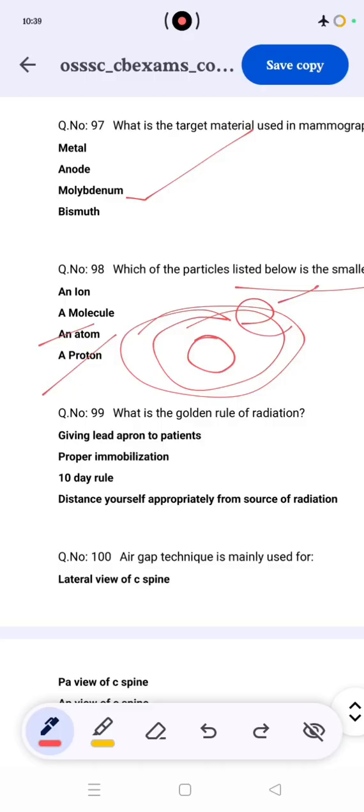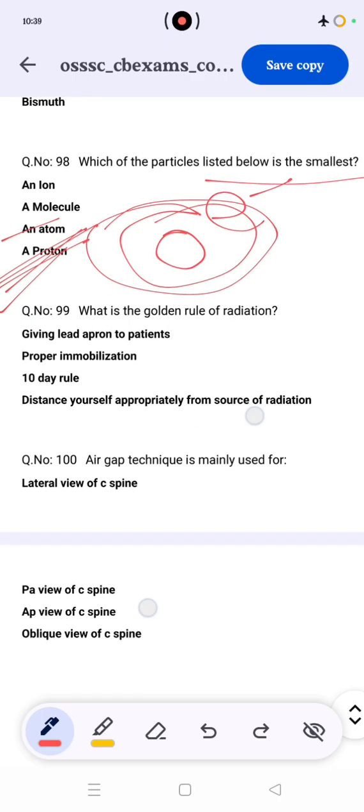Absolutely the atom is small, but behind the atom is the nucleus with protons and neutrons, so the smallest particle is the proton. The correct answer is proton. If proton is not given as an option, then go with atom.